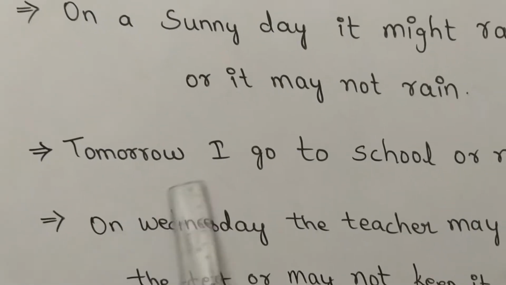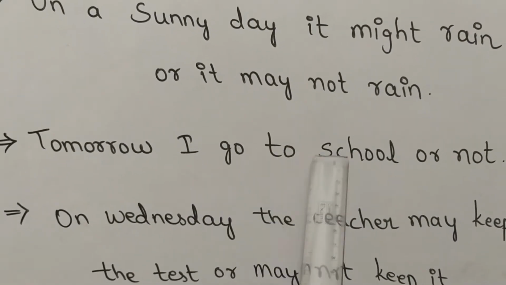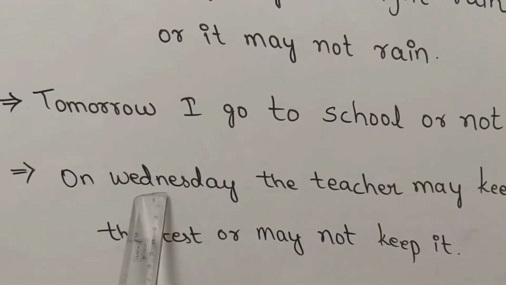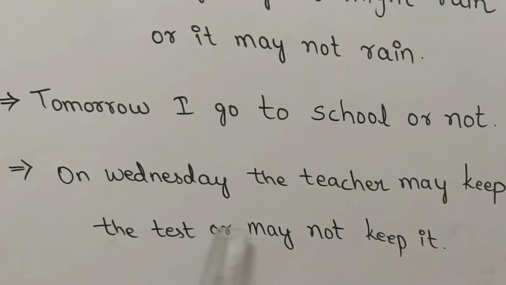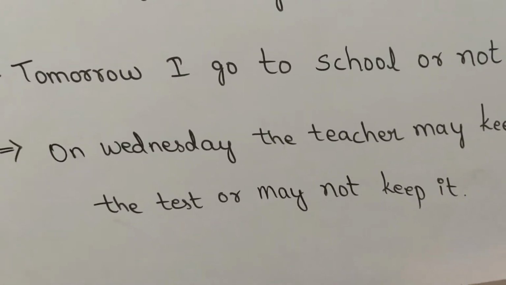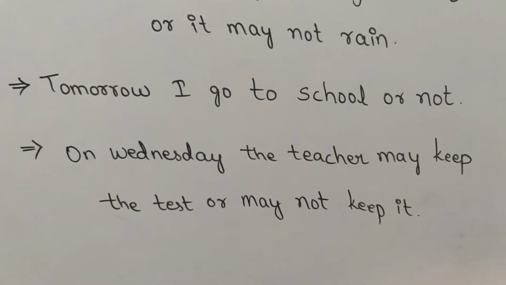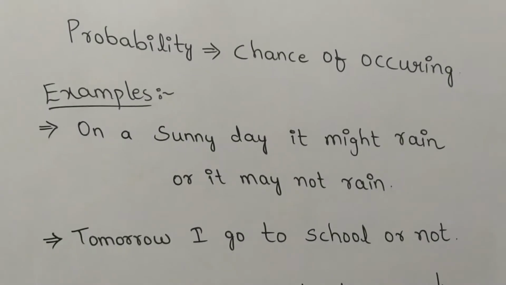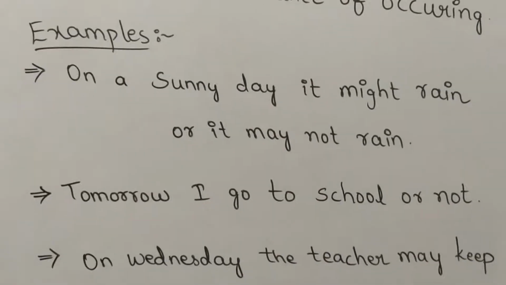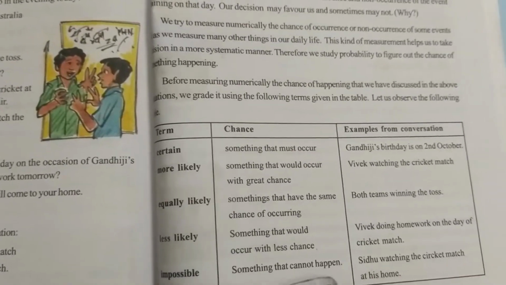Next, one more situation: tomorrow I go to school or not. This is also one more situation, whether I go to school or not. We don't know exactly. And one more we are taking: on Wednesday the teacher may keep the test or may not keep it. This is also a confusion. Like this, it may occur or may not occur is known as probability. That is, chance of occurring is known as probability. And thus we decide the future occurrence.